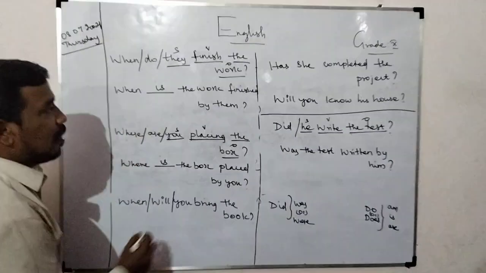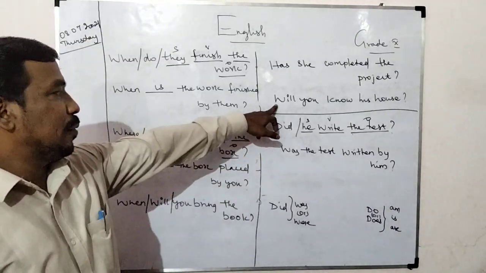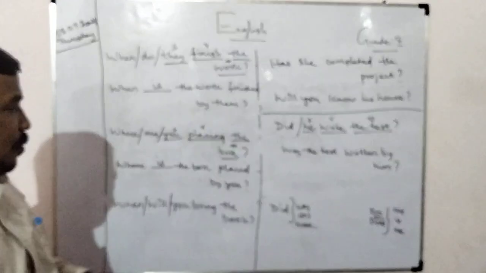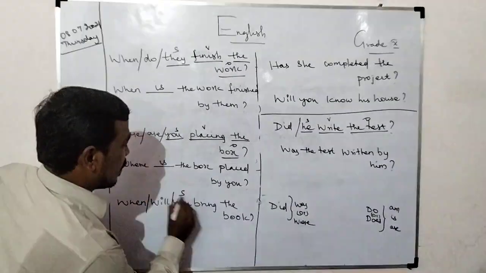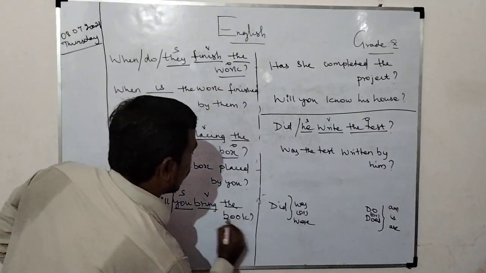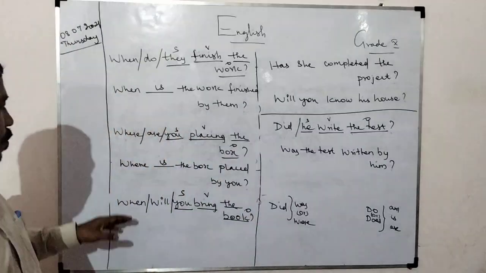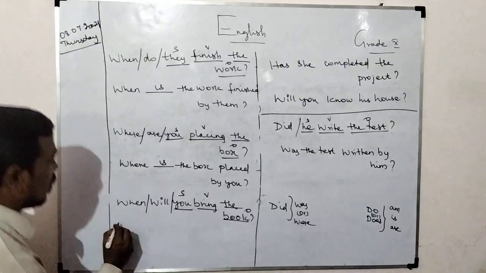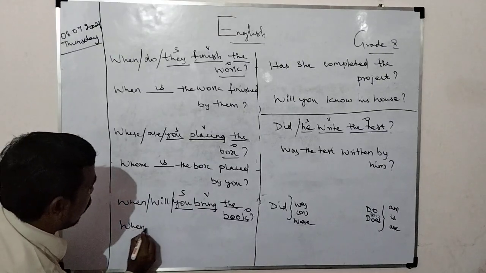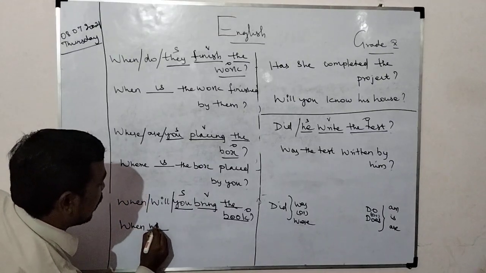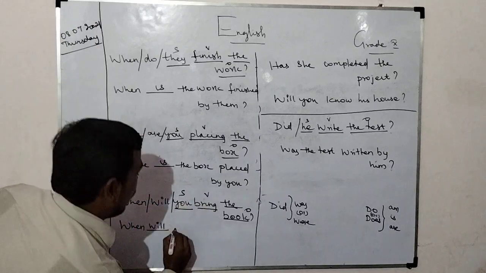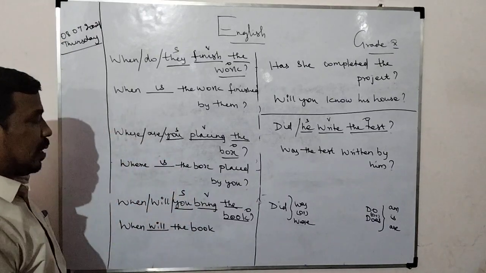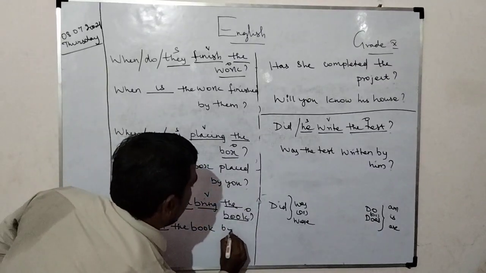Now, "when will". I will give one question for you. For low achievers, I am saying this, so follow this example. It is very easy. Subject, verb, object. "What will" will not come, "when will" will not come, but other words will come. Come, when. Here, in all the places, we can use "will". When will the book, when will the book be